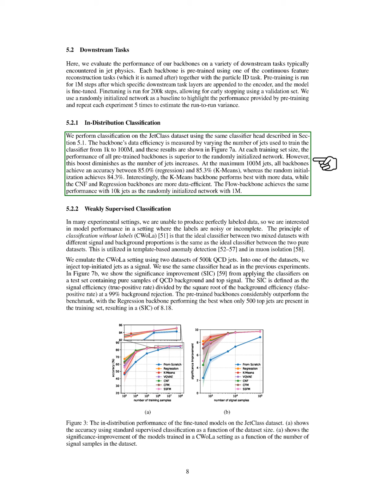At the maximum of 100 million jets, all backbones achieve an accuracy between 85.0% and 85.3%, while the random initialization reaches 84.3%. Notably, the k-means backbone performs best with larger datasets, while the CNF and regression backbones demonstrate greater data efficiency. The flow backbone matches the performance of the randomly initialized network with 1 million jets when trained with just 10,000 jets.